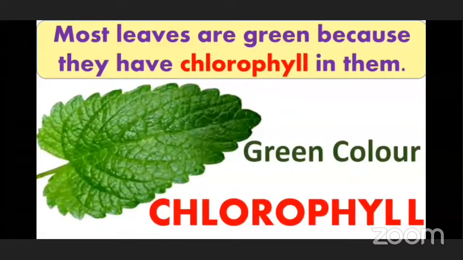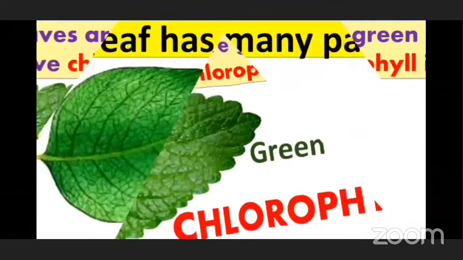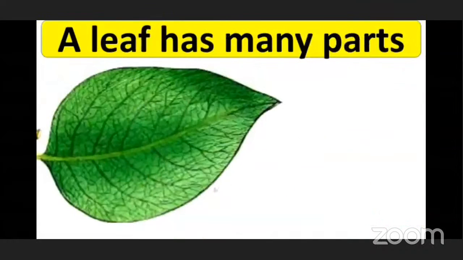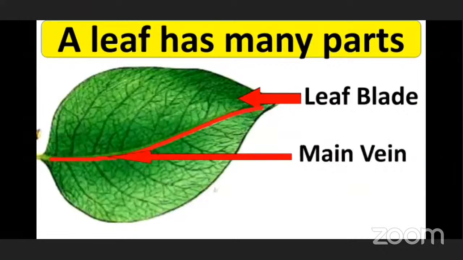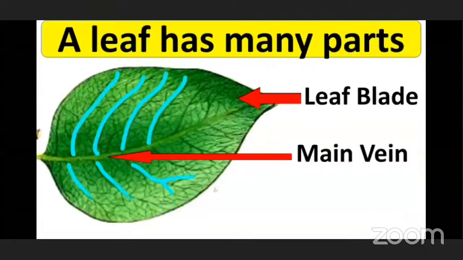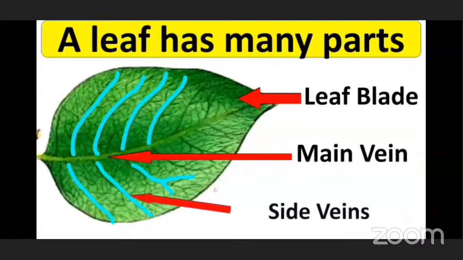Okay, remember it. A leaf has many parts, like the leaf blade. Next one is the main vein running in the center of the leaf, and many other side veins run throughout the leaf, and those are known as side veins. Okay, now let's have a look at each part in detail.